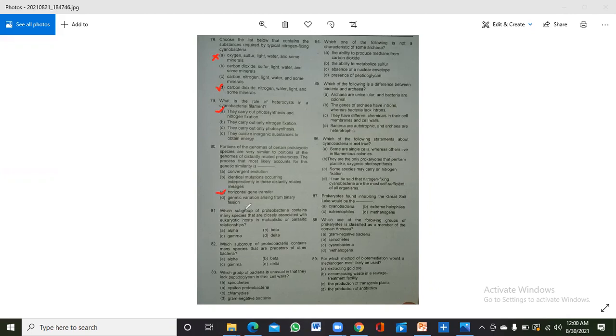Okay, which subgroup of proteobacteria consists of many species that are closely associated with a eukaryotic host in a mutualistic or parasitic relationship?